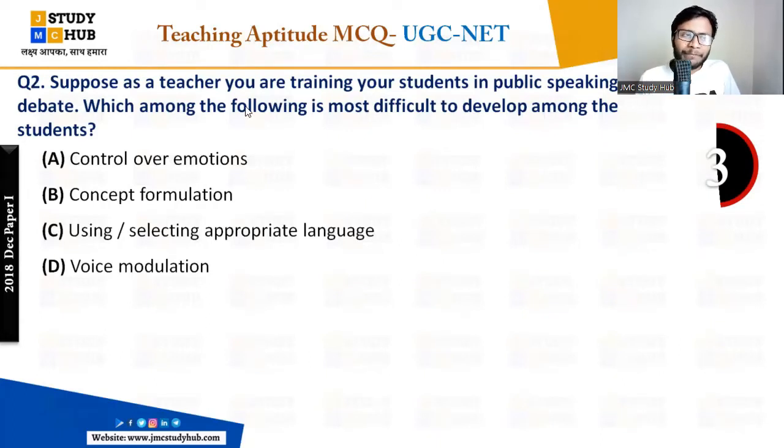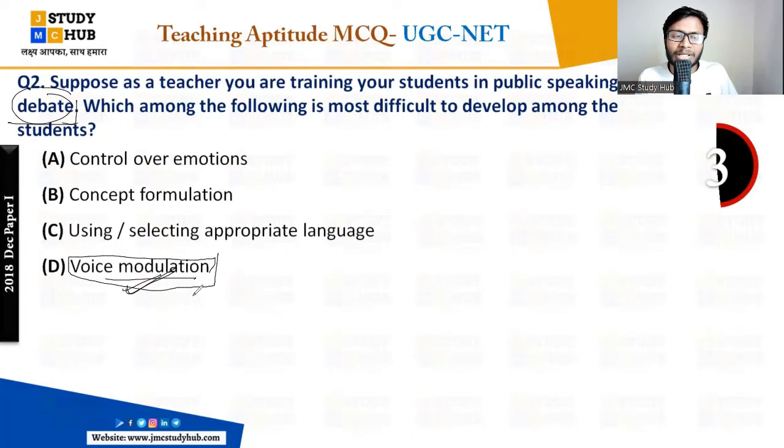ठीक है, देखिए ये सबसे पहले एलिमिनेशन टेक्निक्स से हम लेकर चलते हैं. ये डिबेट है. डिबेट में वॉइस मॉड्यूलेशंस का काम नहीं होता है. That there is the subject knowledge that comes in the debate. So it is not very difficult to develop voice modulation among the students. Voice modulation can be done through practicing. Okay, it is not much necessary.